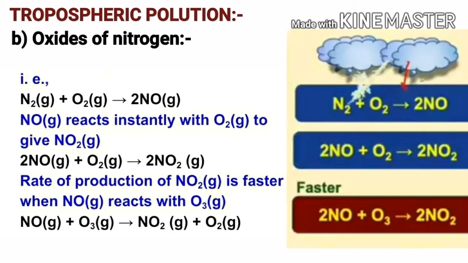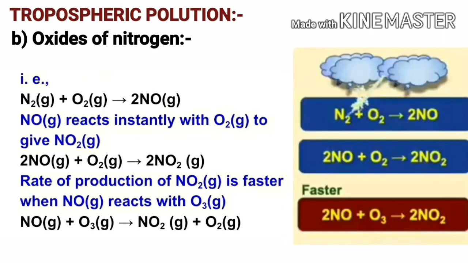Nitric oxide gas reacts instantly with oxygen gas to give nitrogen dioxide gas. That is, 2 moles of nitric oxide gas react with 1 mole of oxygen gas to produce 2 moles of nitrogen dioxide gas. Rate of production of nitrogen dioxide gas is faster when nitric oxide gas reacts with ozone. That is, 1 mole of nitric oxide gas reacts with 1 mole of ozone gas to produce 1 mole of nitrogen dioxide gas and 1 mole of oxygen gas.